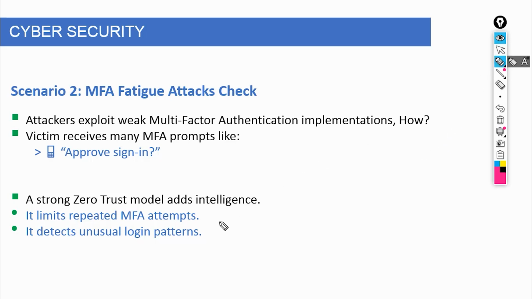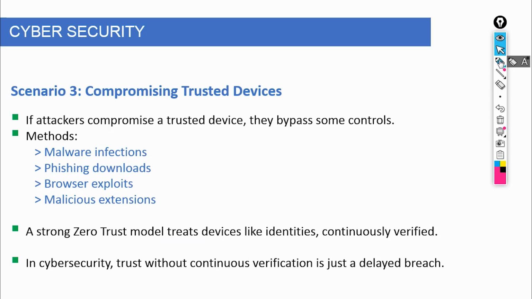Attackers don't always go after accounts first. Sometimes they go after the device itself. Through malware, phishing downloads, browser exploits, or even malicious extensions, they gain control of a machine that the system already trusts. Now, from the system's point of view, everything looks normal. Correct user, recognized device, no red flags. But in reality, the attacker is operating from inside that trusted environment.